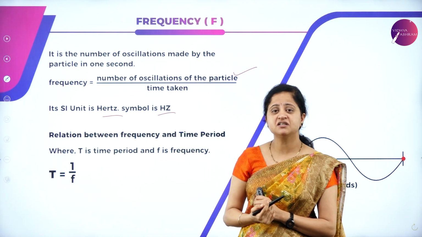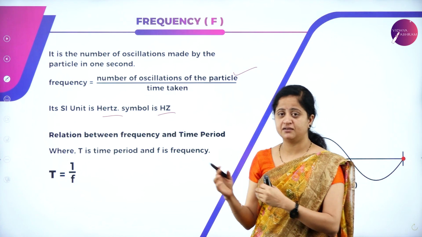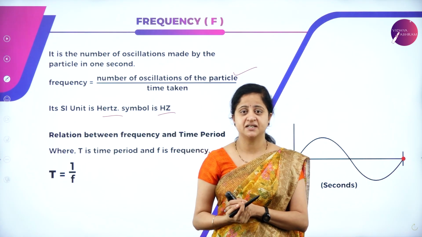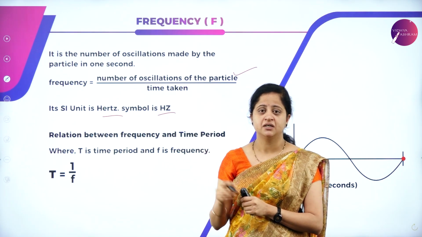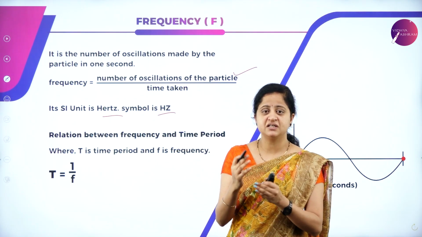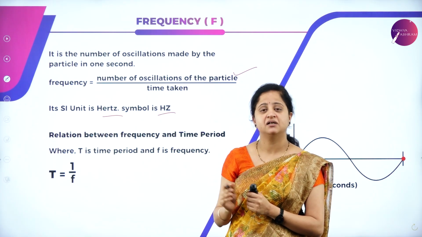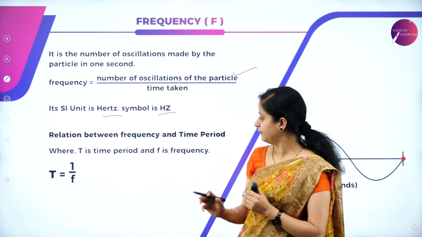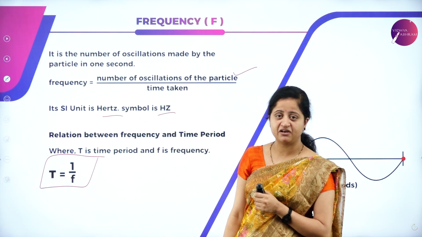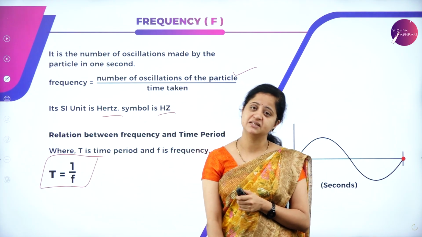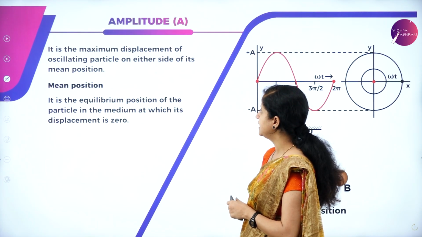Now what is the relation between the frequency and time period? In the previous slide we studied the time period, that is the time required to complete one oscillation. Frequency is the number of oscillations that take place in 1 second. How are they related with each other? The relation between T and f is T equals 1 by f, which means the time period and frequency are inversely proportional to each other.